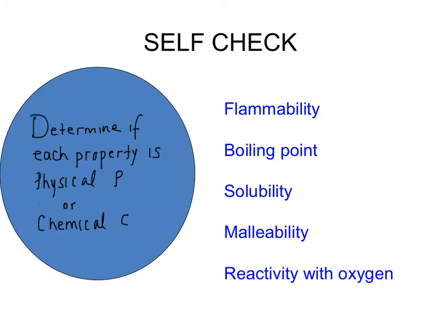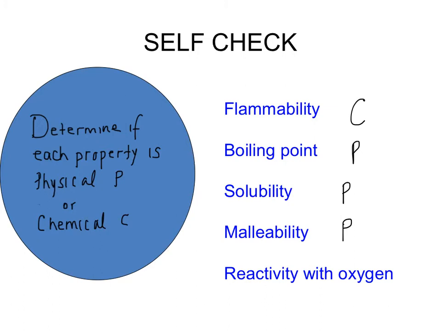All right, flammability is going to be a chemical property. Anything that is flammable is going through the process of combustion, and the structure will change during that process. Boiling point, solubility, and malleability are all physical properties. These are characteristics that are describing a substance that will not be changing its identity. Remember, boiling point is the temperature at which a liquid turns to a gas. Even though the state of matter is changing, the actual structure is not.